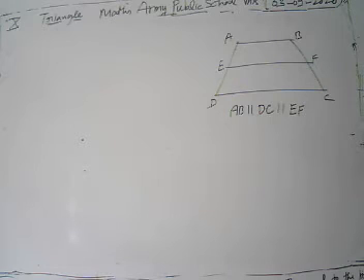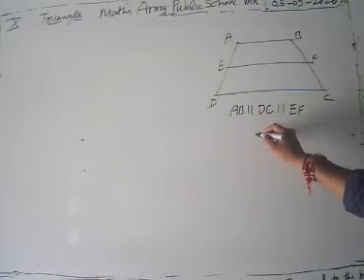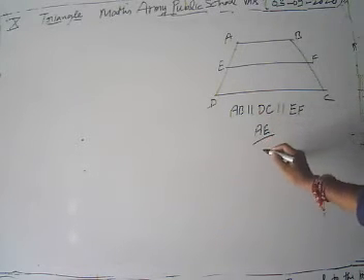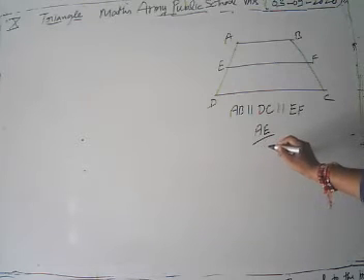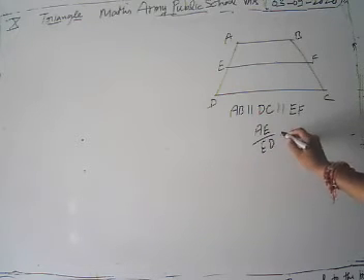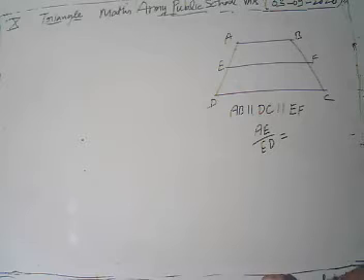Then we have to prove that AE upon ED is equal to BF upon FC.